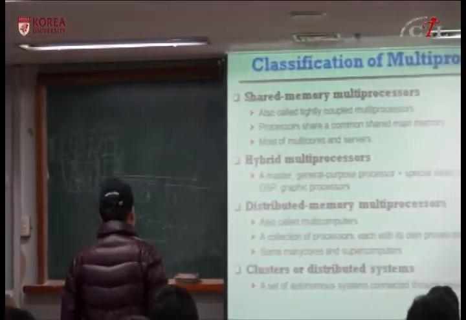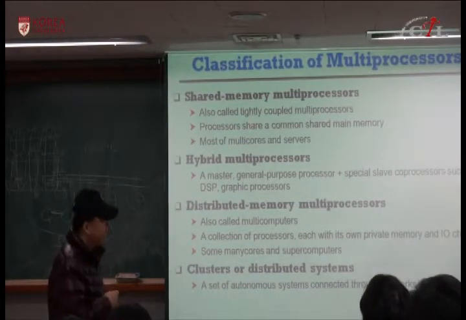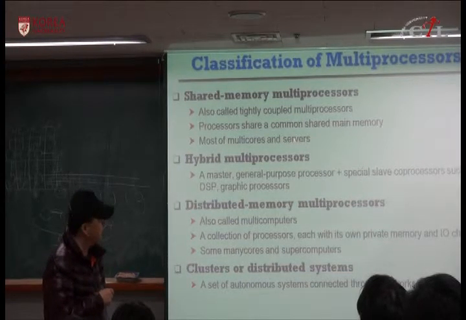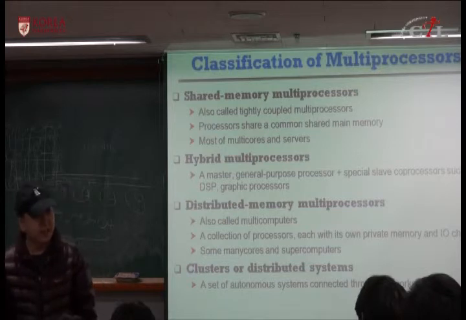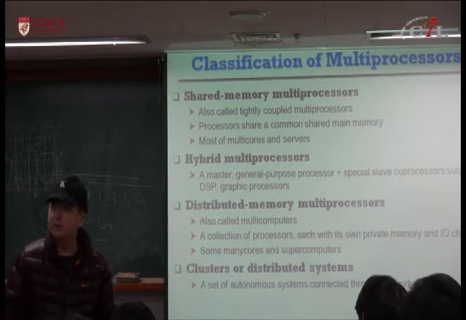So in general, we can classify multi-core, multiprocessors into shared memory and distributed memory. And most of the systems are shared memory multiprocessors. So all the multi-cores or servers you are looking at are shared memory multiprocessors. Okay? Supercomputers or experimental machines are distributed memory multi-core.